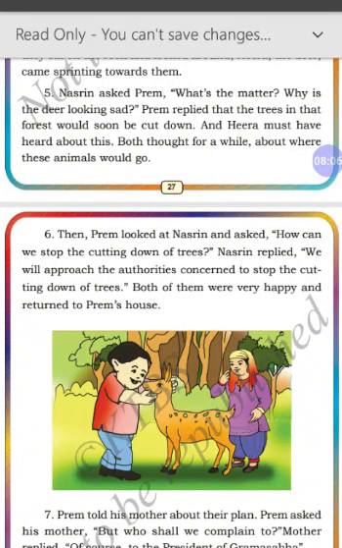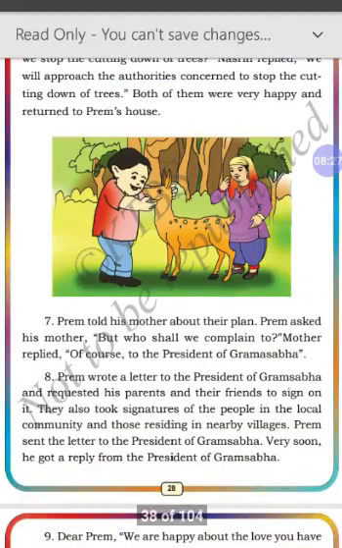Nazreen replied, "We will approach the authorities concerned to stop the cutting down of trees." So what Nazreen said, we will approach the authorities. Authorities means the people who handle these forest matters, who have decided to cut down the trees. So we will speak to them, and stop the cutting down of trees. Both of them are very happy and returned to Prem's house. So they went back to Prem's house.